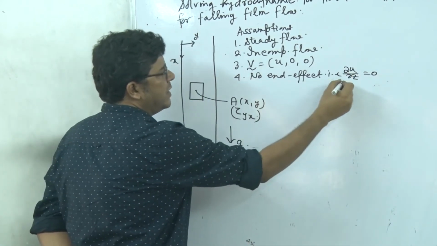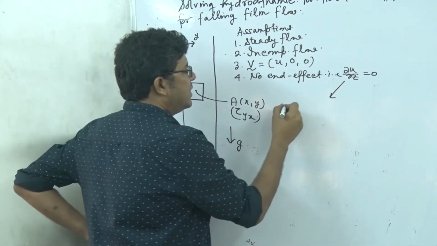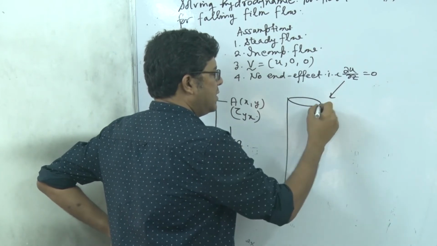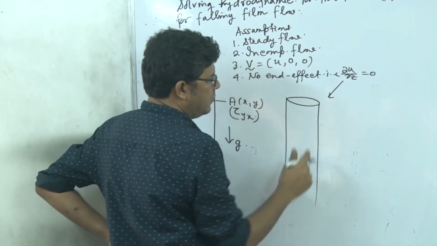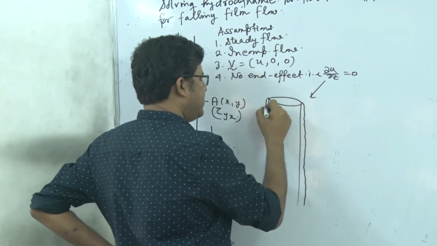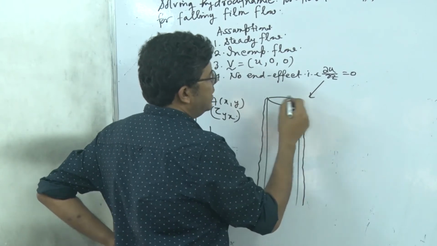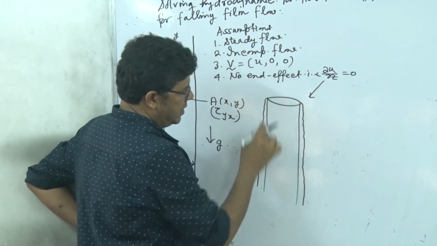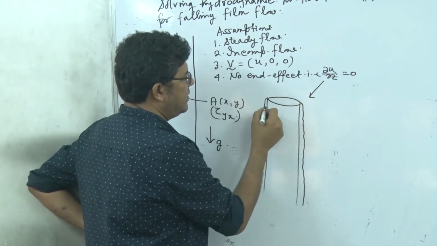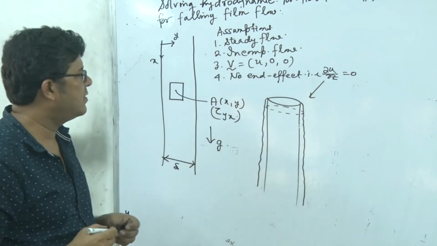How come we can assume that there is no end effect? Because the film must end somewhere. But if you think that it is a tube, and on which we have condensation, it will be just like the film, though the thickness will be growing, okay? But if we assume for the time being that we can think in terms of the edge effect or end effect, there is no end, so obviously there is no end effect, correct?